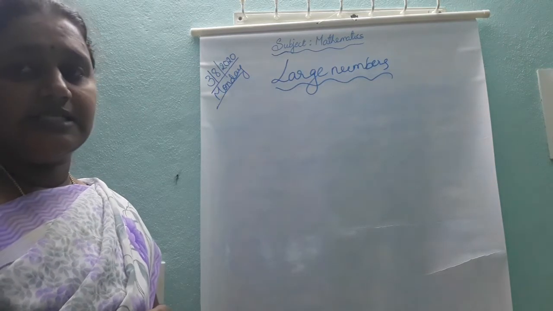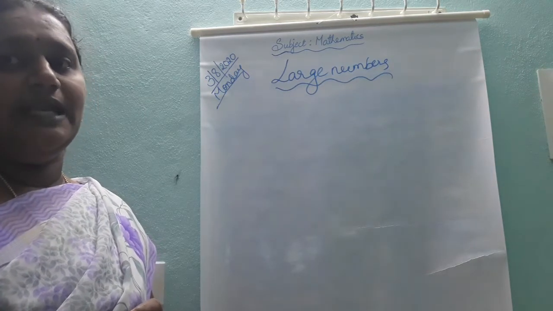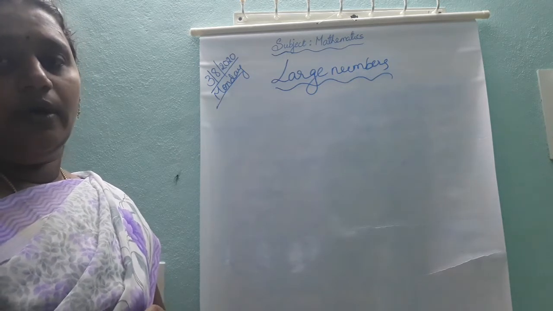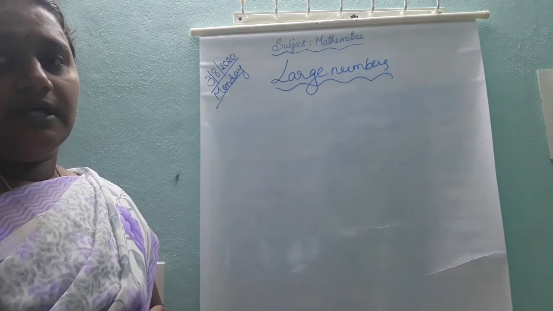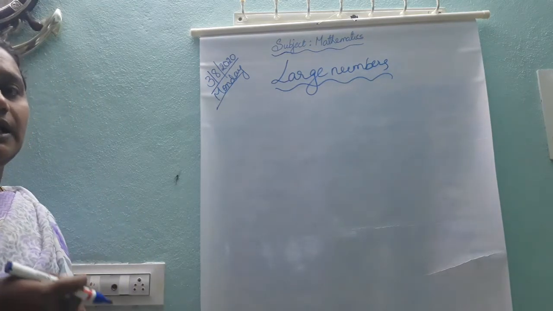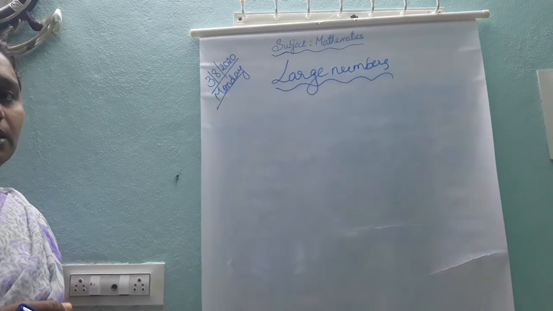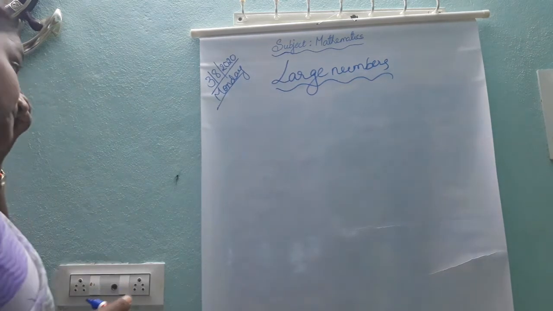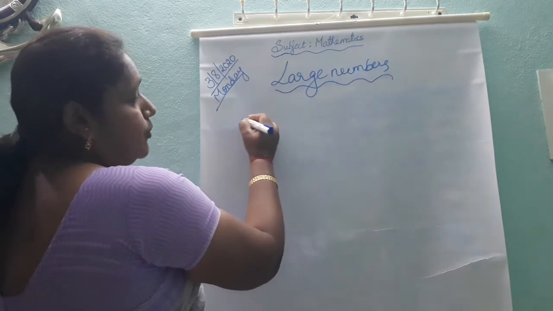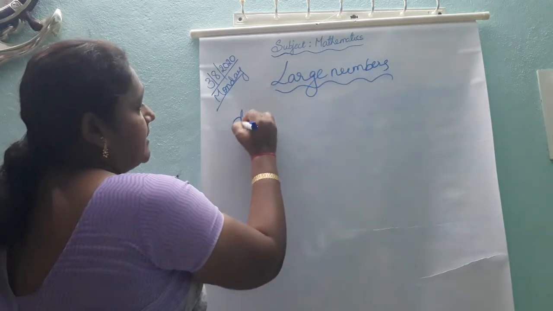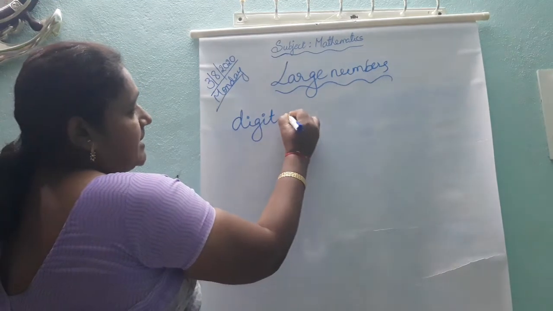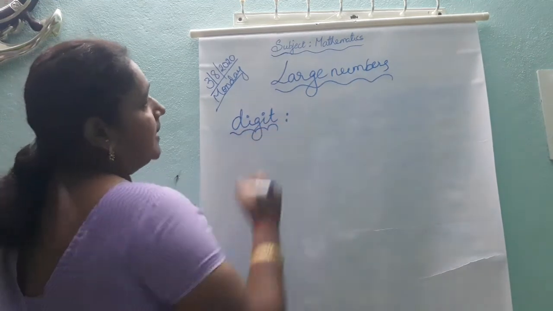In the previous classes you learnt up to 3-digit numbers. Now we are going to learn what comes after that. Listen carefully. Not 4-digit numbers, more than 4-digit numbers. Before going to know about the 4 or 5-digit numbers, first you should know what are digits.